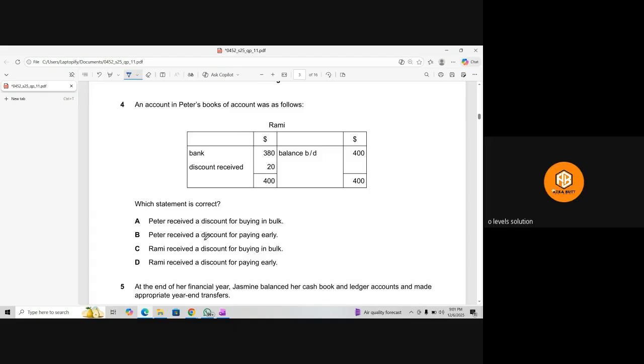Peter received a discount for paying early. Yes, he received a discount, as you can see, $20. So yes, option B is the right option. Rami received a discount for buying in bulk. No, Rami is a creditor, he is not buying something from Peter. So that's not right, and this one as well, of course. And buying in bulk, of course, the trade discount will not be part of any ledger. So B is the right option.